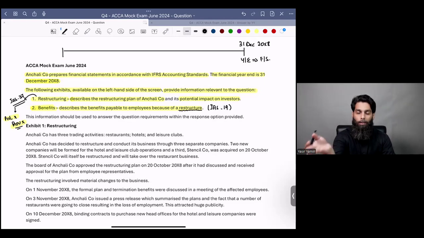Do you guys remember termination benefits? Termination benefit is a benefit which is paid to the employee upon the unsuccessful completion of the job. You see, termination benefits are payable to employees whenever there is not a normal end to the employment.